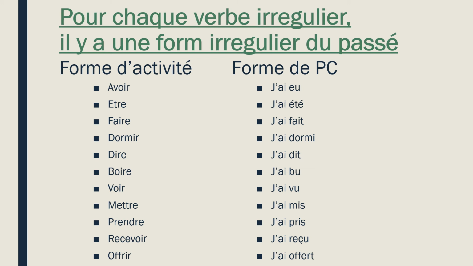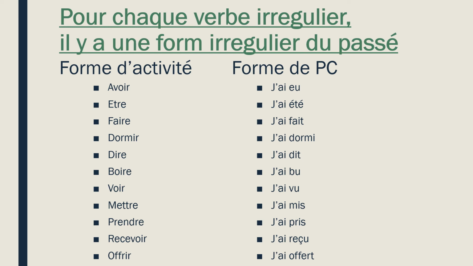If I want to say I had or I did have, I'm going to say j'ai eu. EU is the past tense form of avoir. J'ai été, I have been, or I did be, which is terrible English, but somewhat grammatically coherent. J'ai fait, I did do, I did make. J'ai dormi, I slept. J'ai dit, I said or I told.